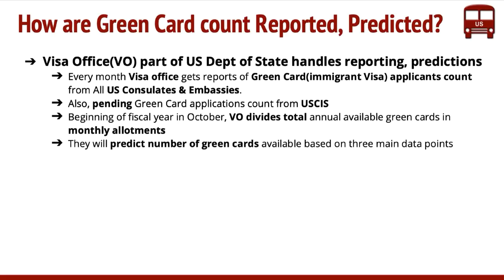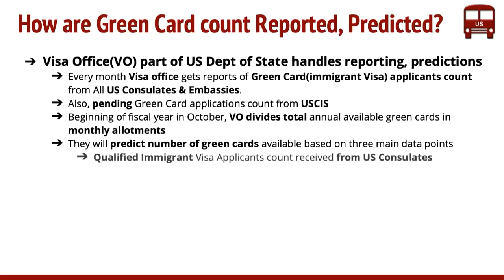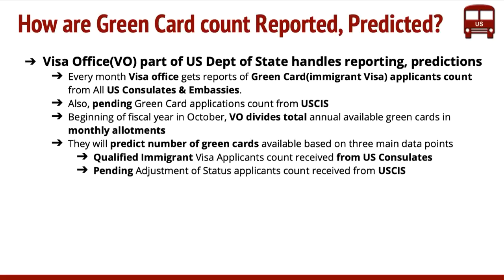Now, they predict how many applications they should accept, or how many green cards could be allocated, based on three data points. They look at how many qualified immigrant applicants are received from US consulates, meaning they have submitted all the documents at the consulates. The second one they look at is the pending adjustment of status applications. This is nothing but the pool of applicants that USCIS already has.